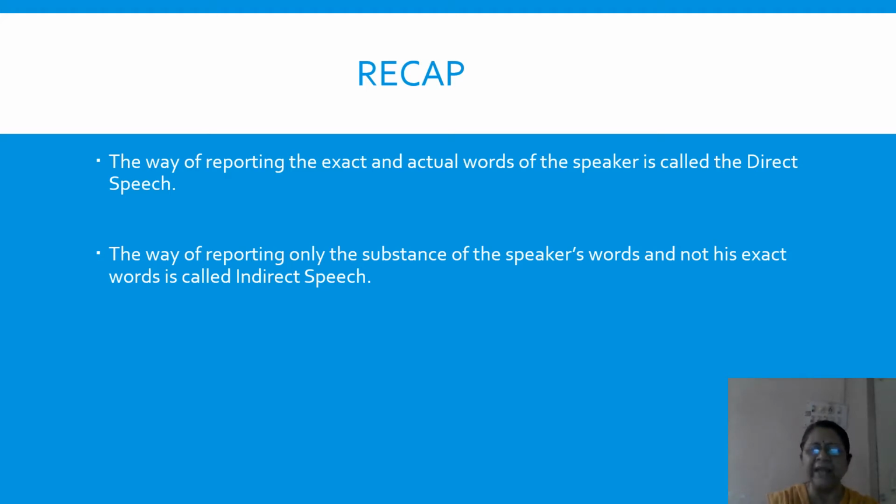The meaning cannot change, but we have to change the words when we are reporting or conveying the message to someone else. Now, we cannot change in any way we like. We have to follow certain rules and change the words according to those rules. But the substance or the meaning of the speaker's words has to remain the same.